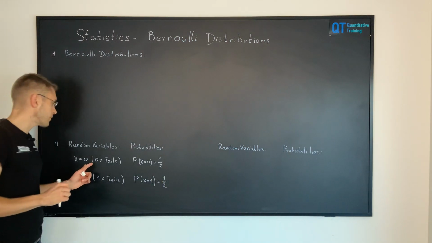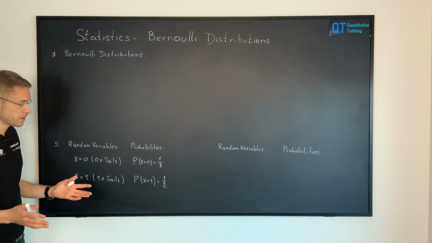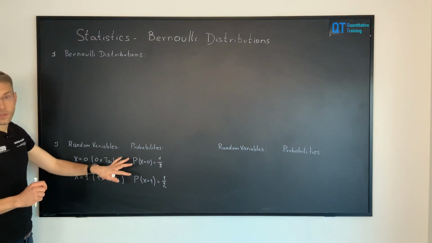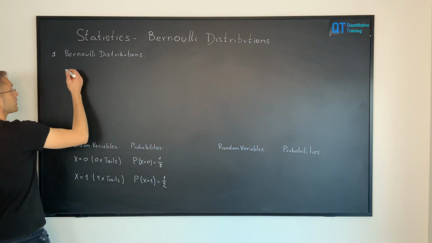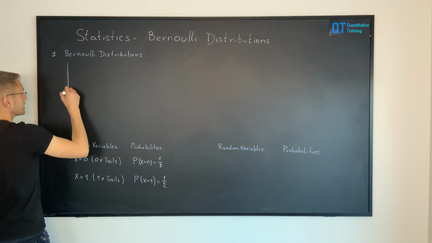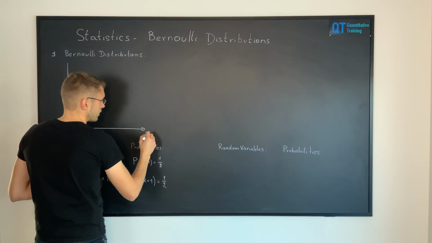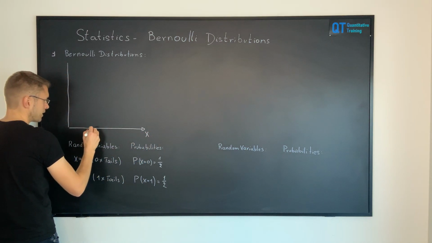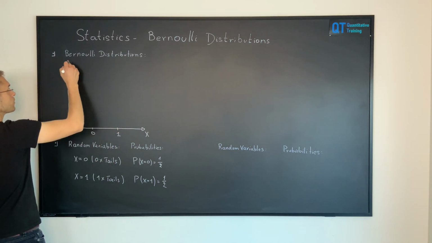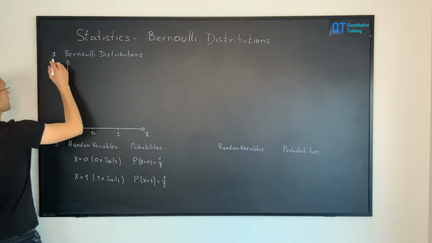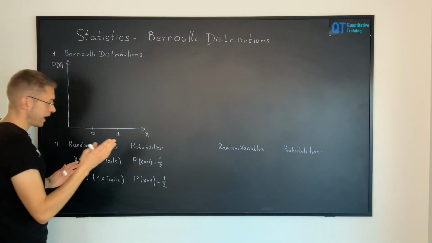Of course, if the random variable is x equals 0 for 0-time tails, that means that we obtain heads, because there are only two possibilities. And with this, we are already ready to draw the probability mass function, which is basically a plot on two axes. We have a y-axis and an x-axis. On the x-axis, we put the random variables, x equals 0 and x equals 1. And on the y-axis, we have the associated probabilities, so we have p of x, p being the probability of the random variable x.